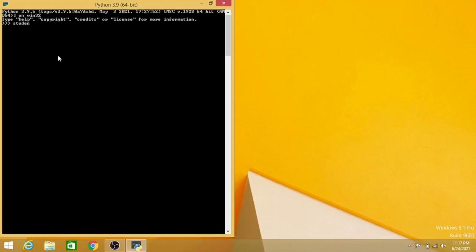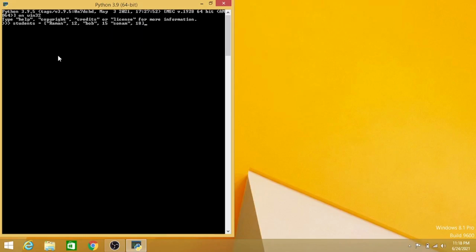Suppose I create a new list named students equals to, and the student name is Raman and his age is 12. Suppose a new student's name is Bob and his age is 15, and another student's name is Sonam and her age is 18.